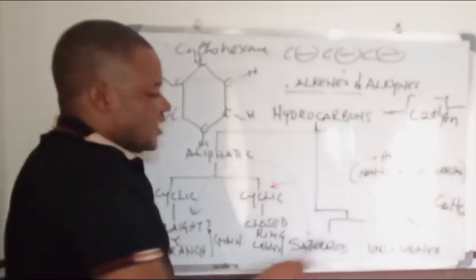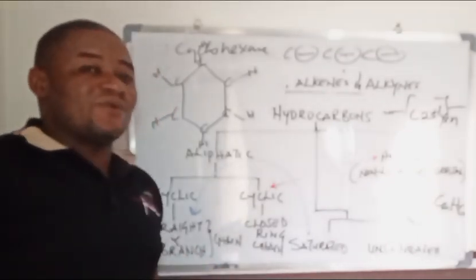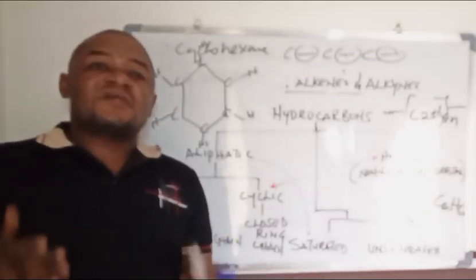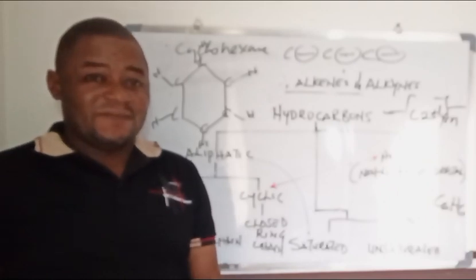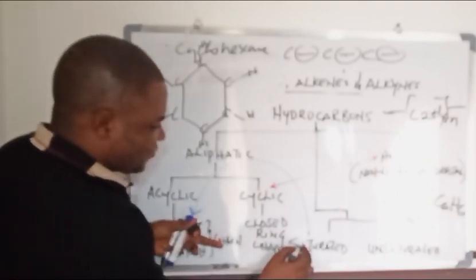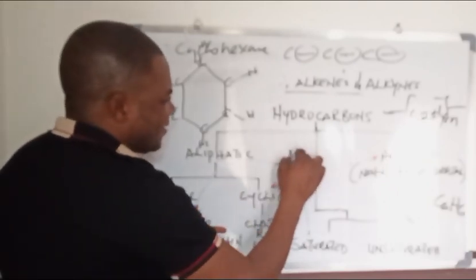Now, the unsaturated hydrocarbons are described as hydrocarbons that have carbon-carbon multiple bonds. Examples of saturated hydrocarbons can be seen in alkanes.